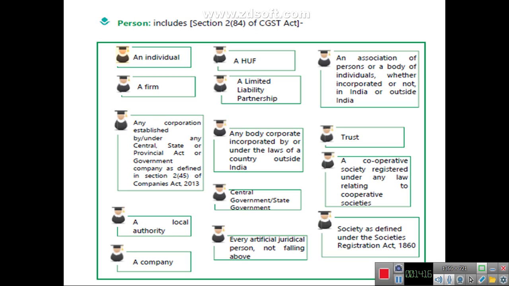The fourth parameter is that supply should be by a taxable person. So first we'll discuss the term person defined under section 2 subsection 84 of the CGST Act.